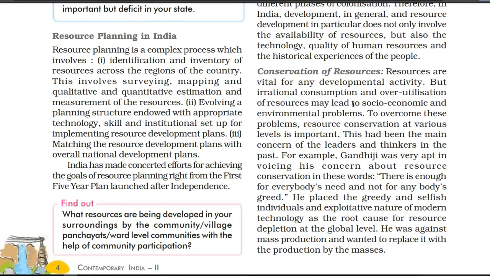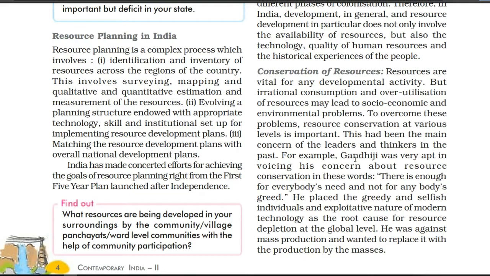As we very well know, conservation of resources is very important, because if you have the resource, then after doing hard work, you can improve your condition, you can earn money, your living standard is going to be improved, and you are going to get development in your life.